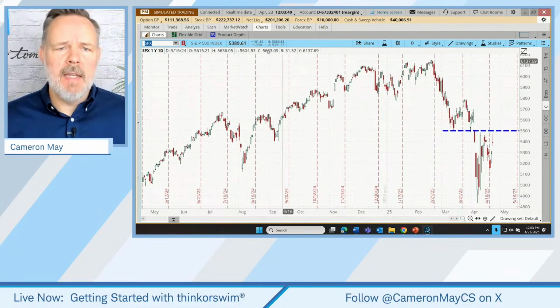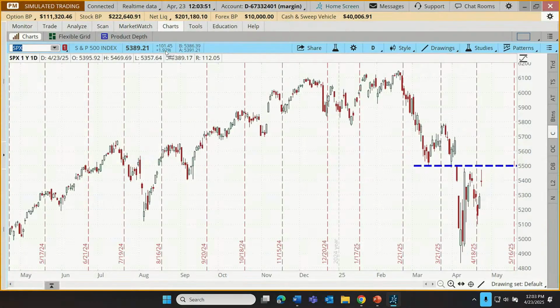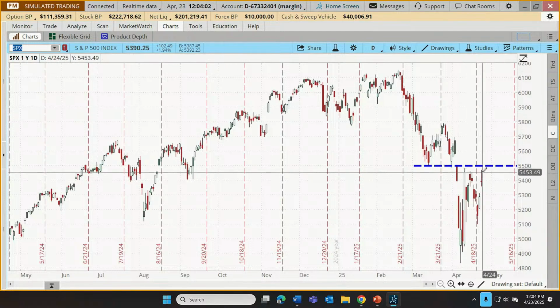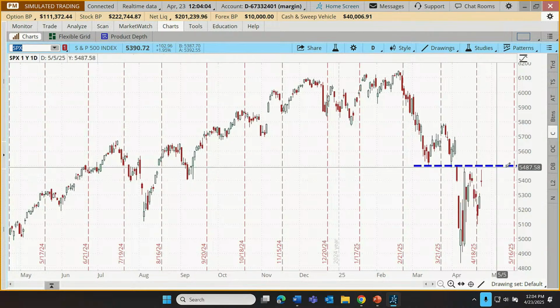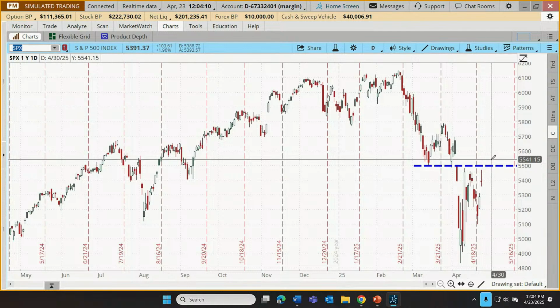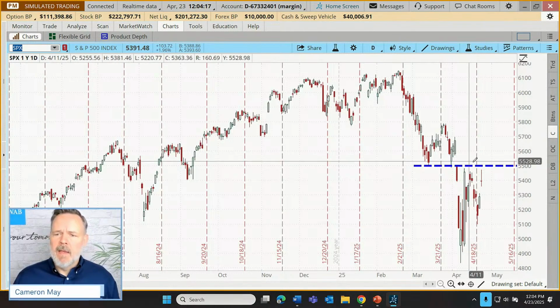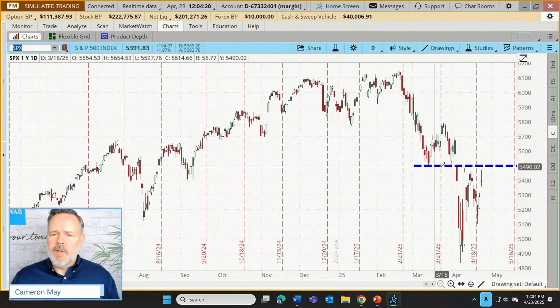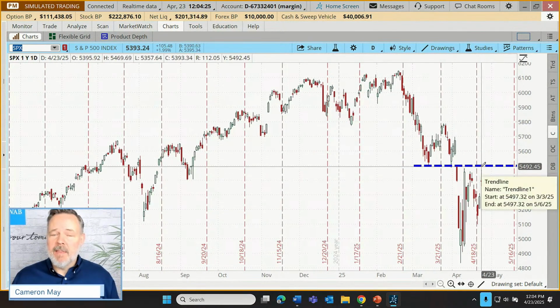It's been a nice rally day, up about 1.9% on the S&P, but kind of interesting. If we look at today's candle high, it's pretty similar to highs that we've already seen several times over the last few weeks. And it's just below that $5,500 level. I think there could be a number of technical traders who are paying attention to that level. Not everybody sees things through the same lens. This is just one observation about the S&P 500 chart. But that $5,500 level served as a pretty good price floor for about a month, and now for about another month, the second month, it's been a price ceiling.